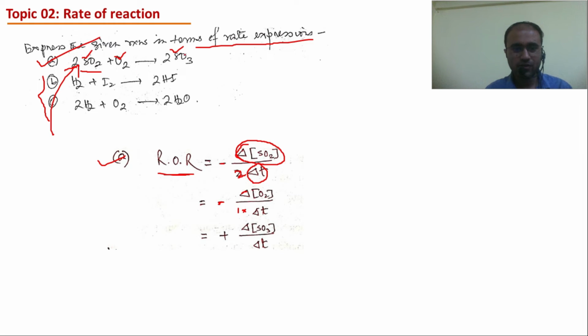The third expression can be written using SO3. In the numerator, change in concentration of SO3, and in the denominator, change in time. Here I have made a mistake. It is multiplied by 2 in the denominator because we have stoichiometry 2 before SO3. Is it clear? For the rest of the equations you can write by yourself.